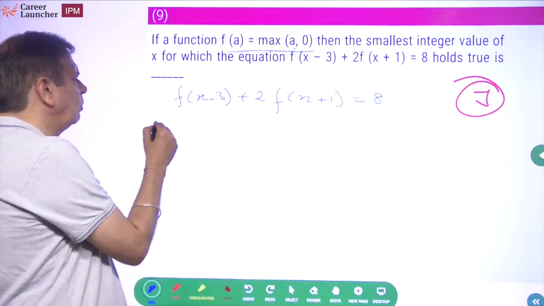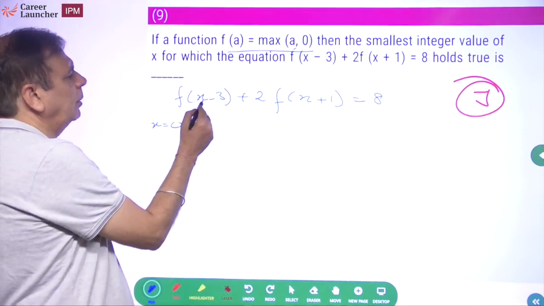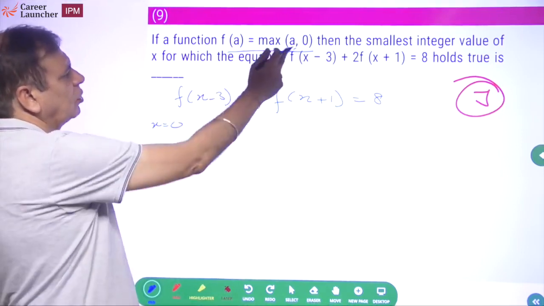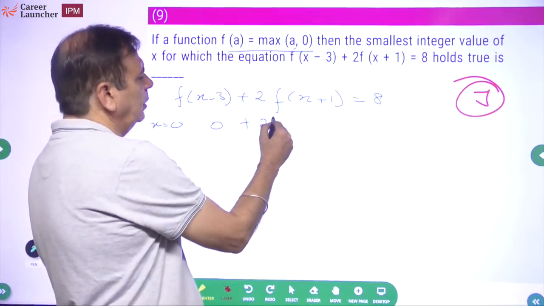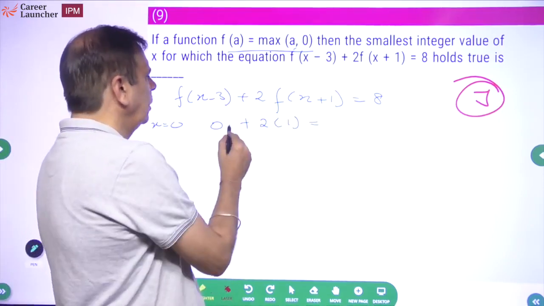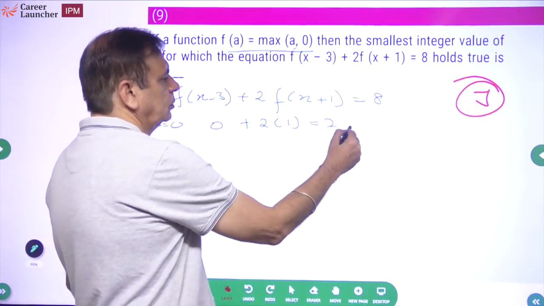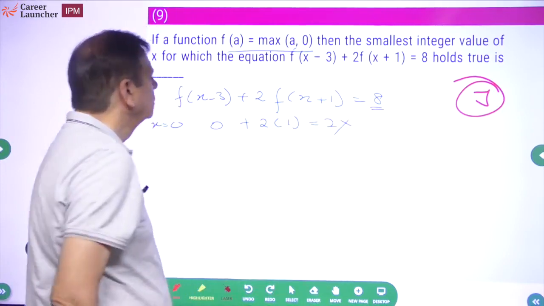Take x equal to 0. If x is equal to 0, what does it become? Minus 3, so f of minus 3 is 0, this becomes 0. Plus twice into, if x is 0, f of 1, what does it become? 2 plus 2, 1, 2. No, we want 8.